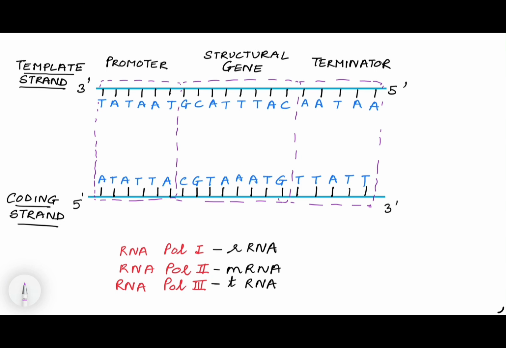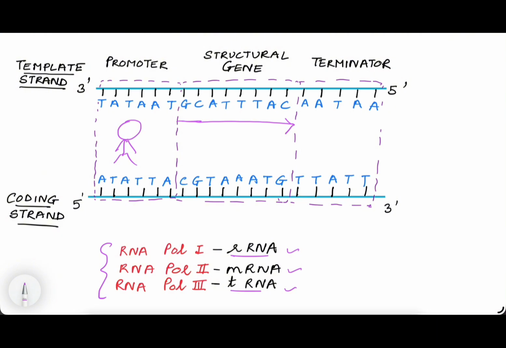We know that there are 3 types of RNA polymerase in eukaryotes. RNA polymerase I makes ribosomal RNA, RNA polymerase II makes messenger RNA, and RNA polymerase III makes tRNA. So let's first discuss that we are making a ribosomal RNA and tRNA. So what happens is that RNA polymerase, whether it is 1 or 3, it moves along the DNA strand, and when it reaches the promoter site, it comes to know that it has to make RNA. So it starts making RNA in 5' to 3' direction where the structural gene is present.